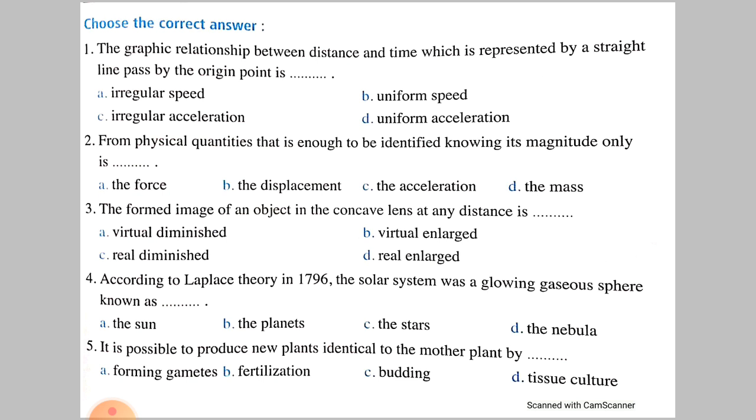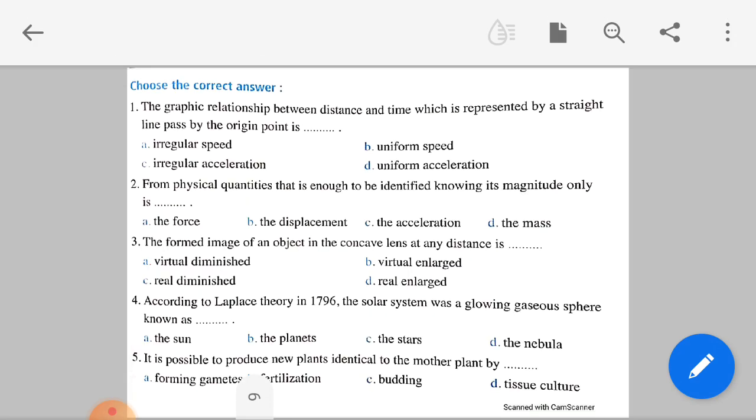The graphic relationship between distance and time, which is represented by a straight line passing through the origin, is uniform speed. Why didn't I say acceleration? Because it is the relationship between time and distance. From physical quantities, that which is enough to be identified by knowing its magnitude only is a scalar. Which of these is scalar? Mass, because mass depends on the magnitude only.